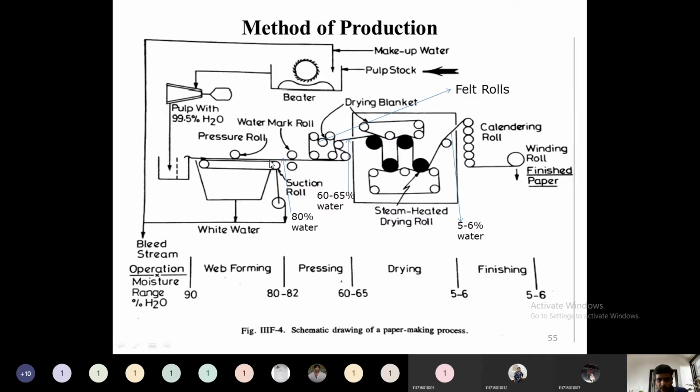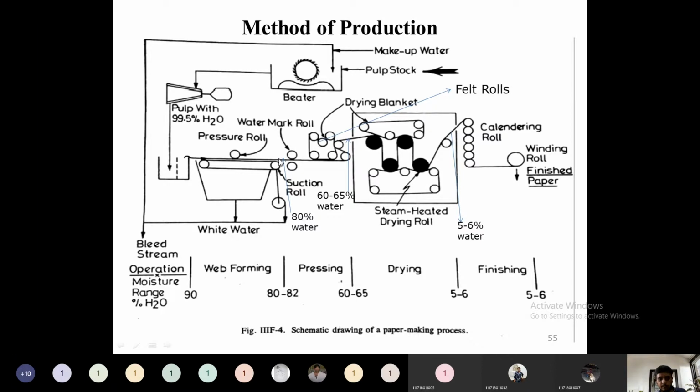Then after this web is formed, the next step is pressing the wet sheet. Until now, the water content here is 80%. And until here, 99.5% is the water content. After passing through this first one, the formation of the wet web, the slurry sheet will contain 80% water. Still, this water content has to be removed.